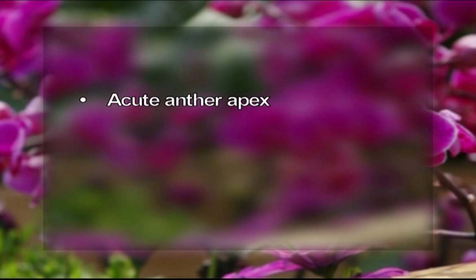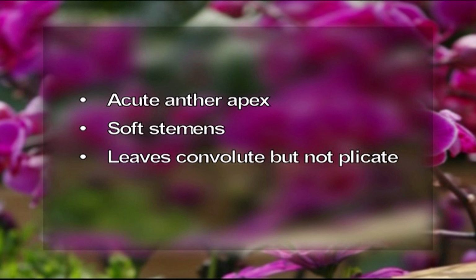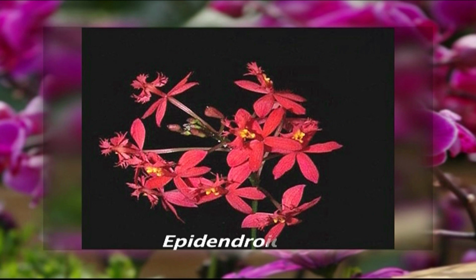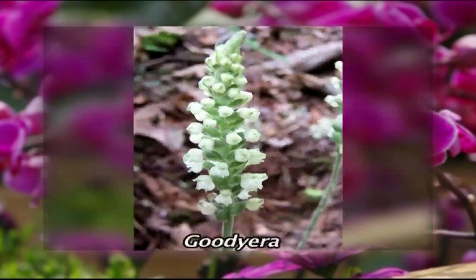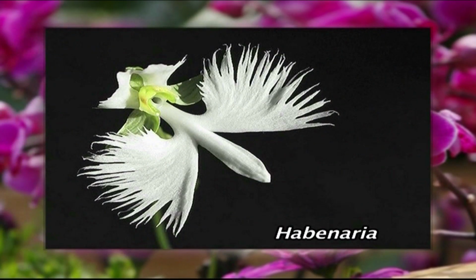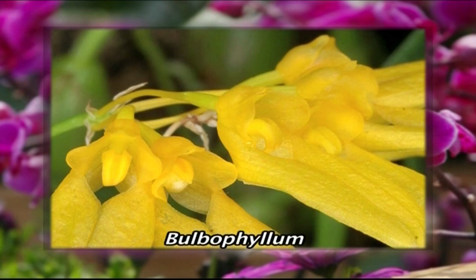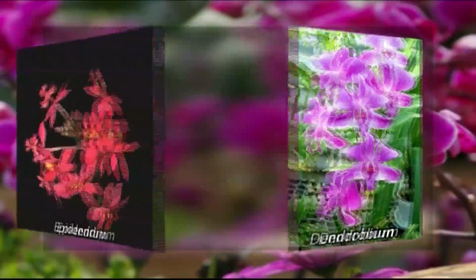The Orchidoideae subfamily shares the apomorphies of acute anther apex, soft stamens, leaves convolute but not plicate, and lack of silica bodies. The Epidendroideae, the second subfamily, share the apomorphies of a beaked and incumbent anther. The representative genera of Orchidoideae include Orchis, Spiranthes, Goodyera, Habenaria. The representative genera of Epidendroideae are Bulbophyllum, Dendrobium, Epidendrum,